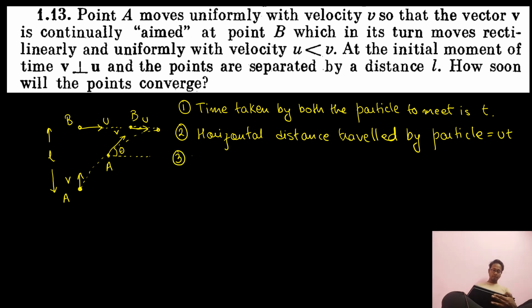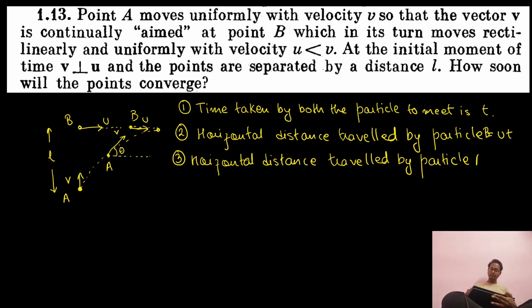Similarly, horizontal distance traveled by particle A. This is particle B, this is particle A. The velocity in this direction is v cos theta. I could directly write it into t, but notice one thing, this cos theta is variable out here.